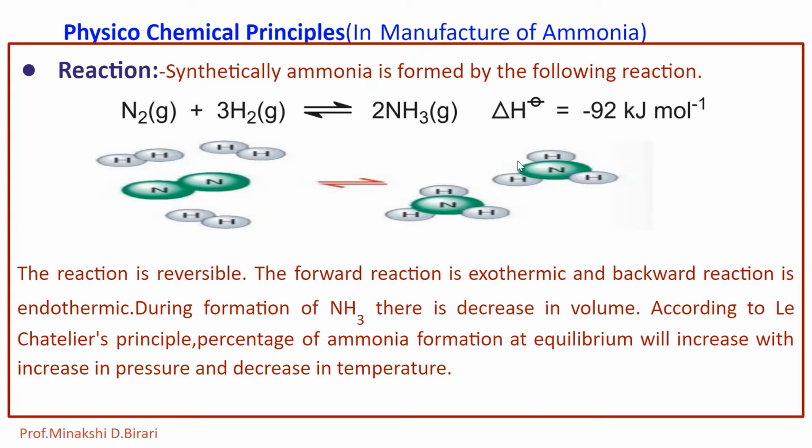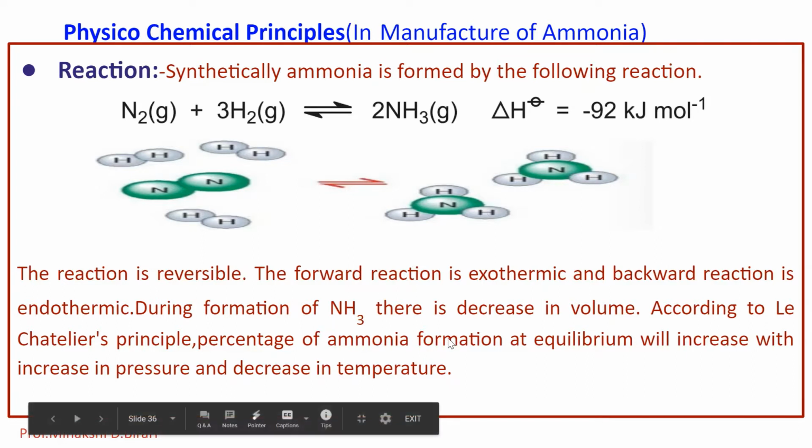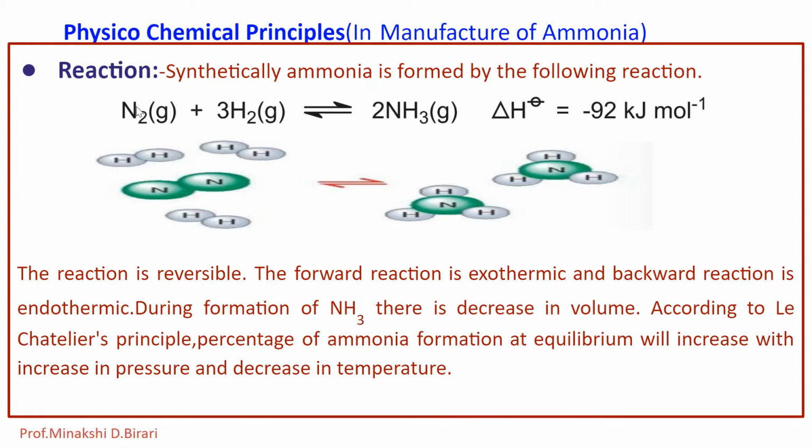According to Le Chatelier's principle, the percentage of ammonia formation at equilibrium will increase with increase in pressure and decrease in temperature. If you observe this reaction, the volume of reactants is 4, but the volume of product is 2. So, there is a decrease in volume during the formation of NH3.